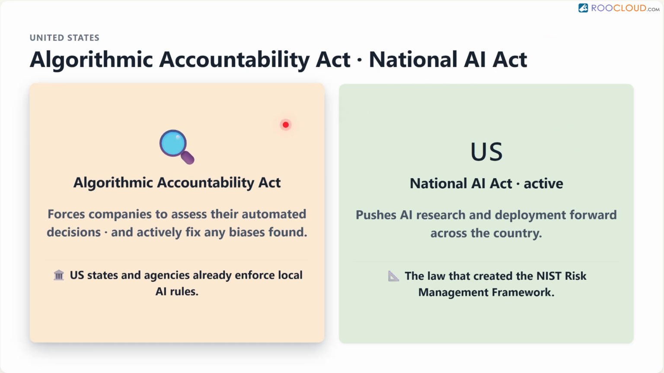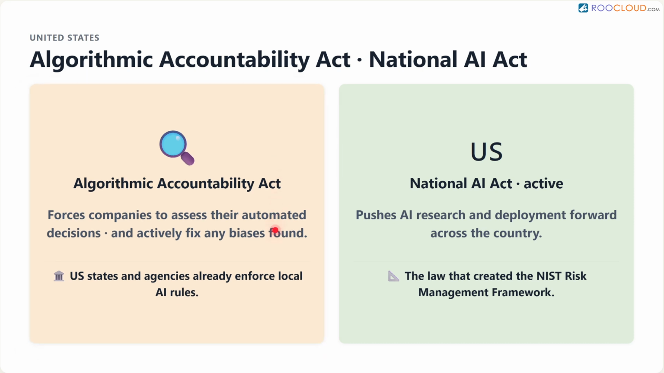In the United States, there is the proposed Algorithmic Accountability Act. This legislation would force companies to formally assess the impact of their automated decision systems and actively fix any biases or risks they find. Meanwhile, many individual US states and federal agencies already enforce their own local technology guidelines.